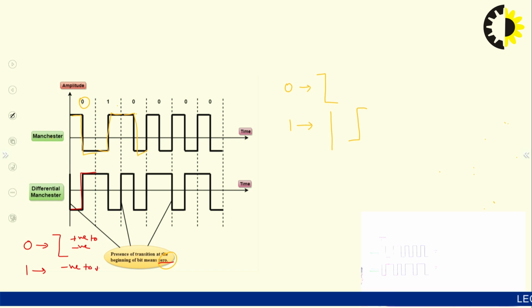But in the differential Manchester, the next bit is 0, so this particular 0 is represented like this, because the transition takes place, negative to positive. 0 is represented by positive to negative, and 1 in the Manchester scheme is negative to positive. But when the transition takes place, this polarity will be changed. Next value is 1, and there is no transition.